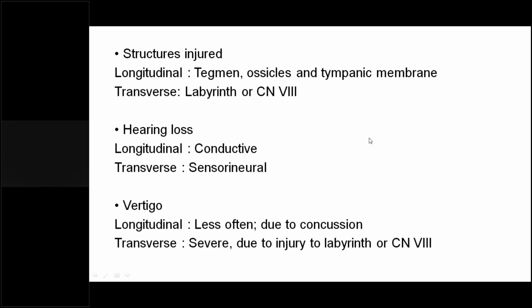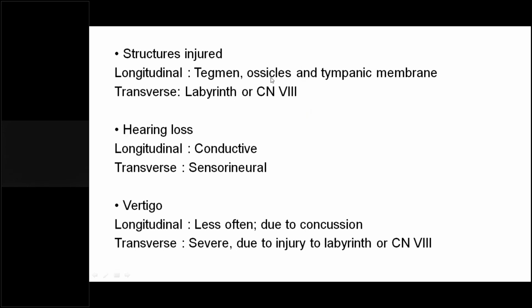So, structures injured. This we need to understand. In the longitudinal type, the tegmen gets injured, and since it runs parallel to the petrous pyramid, the ossicles are more likely to get injured, and the tympanic membrane. Whereas in the transverse type, it is across the petrous pyramid, so the labyrinth or cranial nerve 8 are generally injured.